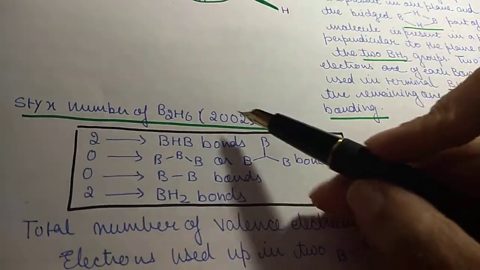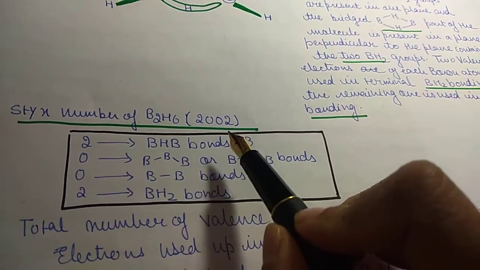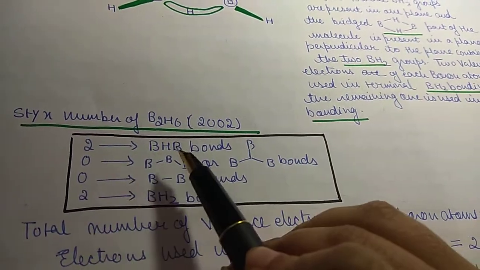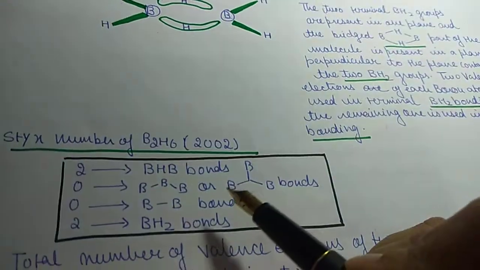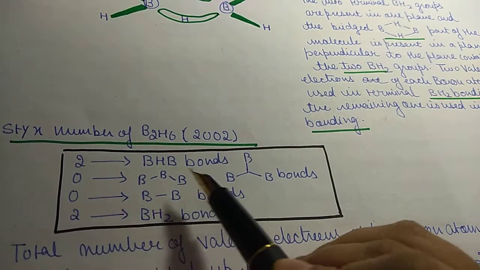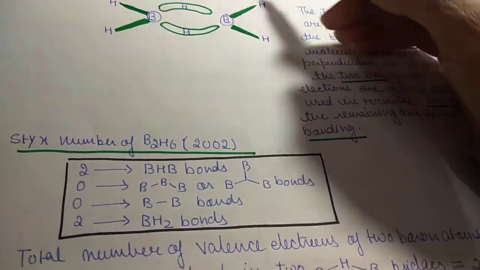Styx number of B2H6 is 2002. So 2, how did it come? It has 2 BHB bonds, 1, 2. It has 0 BBB bent or BBB bridged bonds.